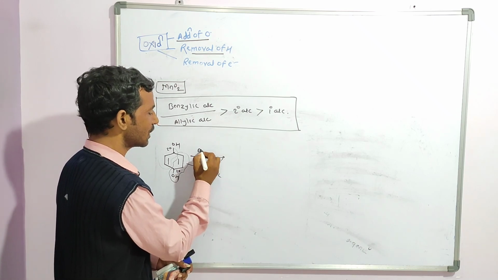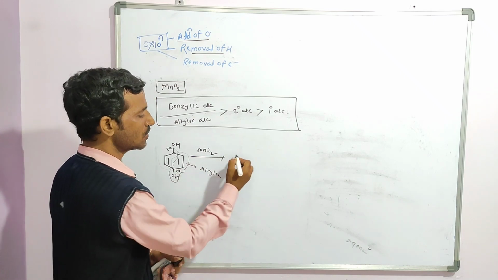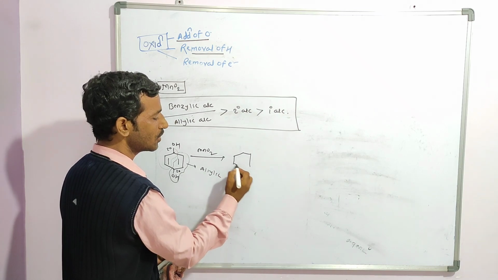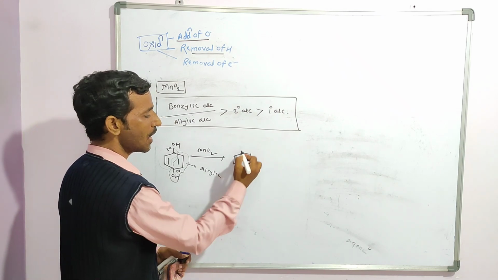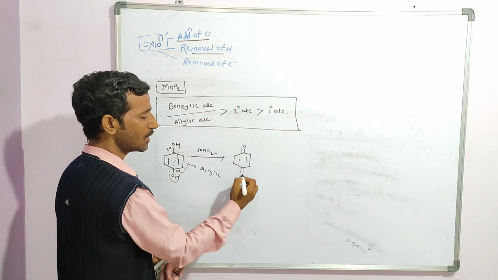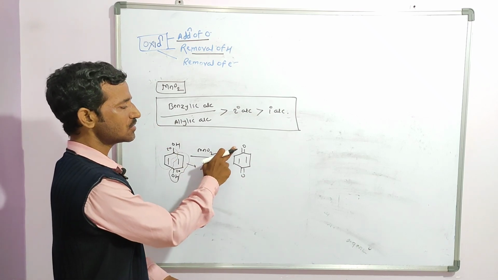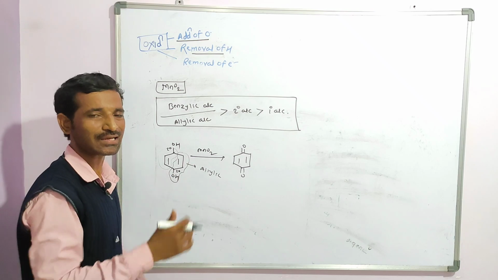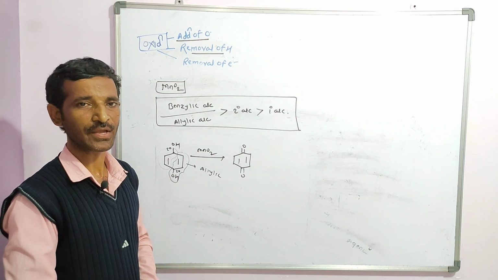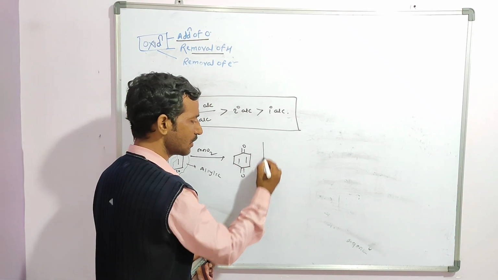In the presence of manganese dioxide, what will you get here? As I told you, 2 degree is converted into a ketone, so double bond O, and this is our answer. Meaning, 2 degree converts into ketone, and 1 degree converts into aldehyde. Suppose I take one more example.